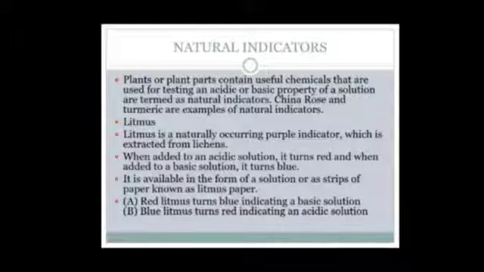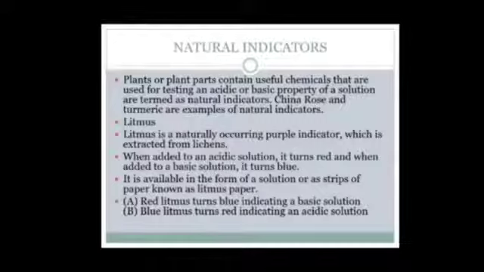Plants or plant parts contain useful chemicals that are used for testing an acidic or basic property of a solution. They are natural indicators. China rose and turmeric are examples of natural indicators.